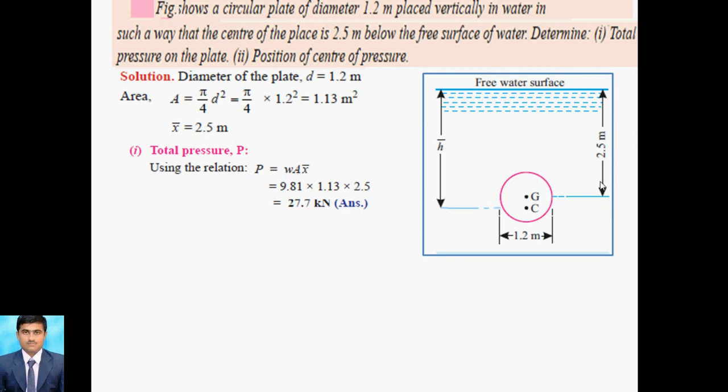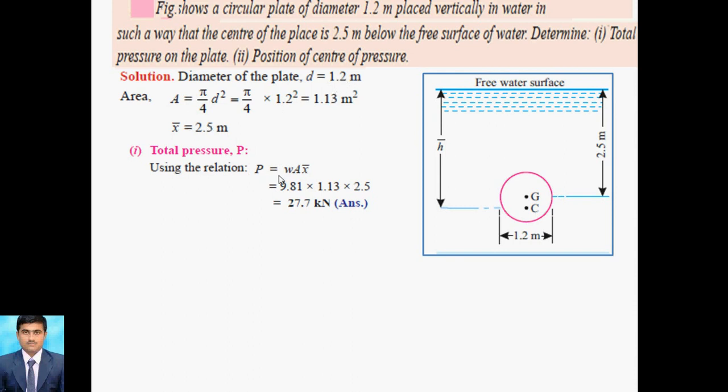We can take X bar, this is 2.5. For the area, we calculate the area of a circle as pi by 4 d square. So that's why pi by 4 into 1.2 bracket square, as we take like this, and D is 1.2 meter.